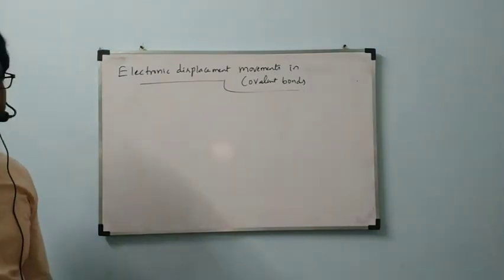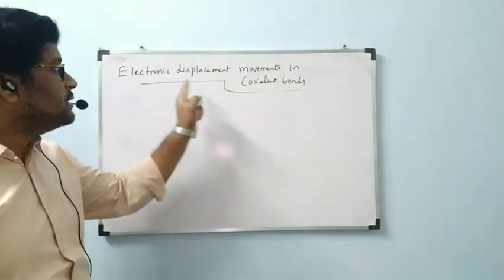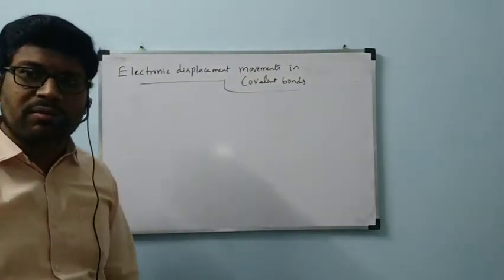Our final slide heading in this basic concepts of organic chemistry is electronic displacement effects in covalent bonds.